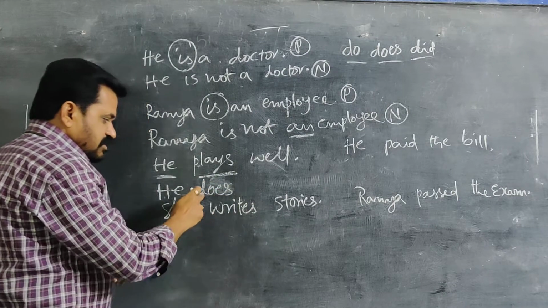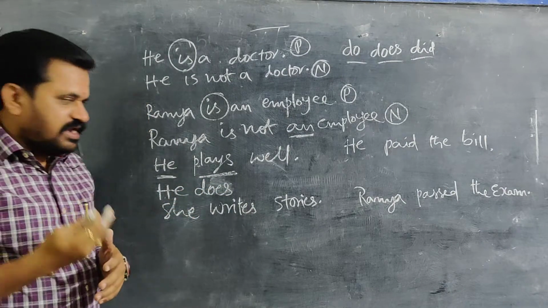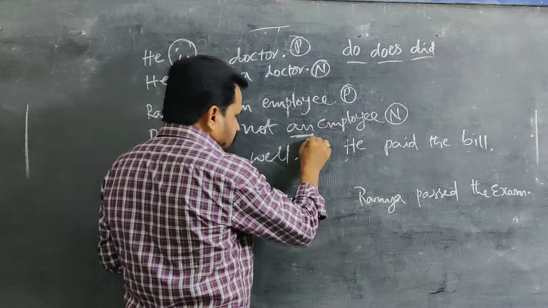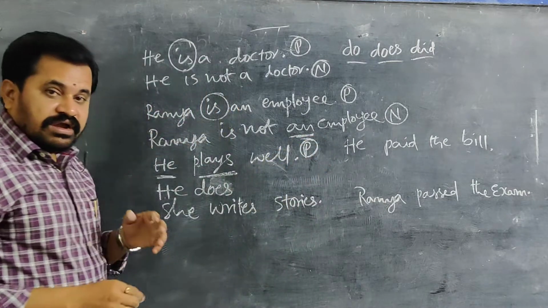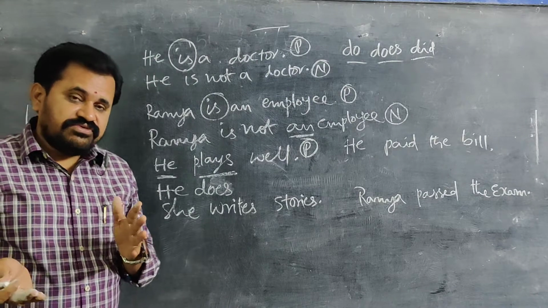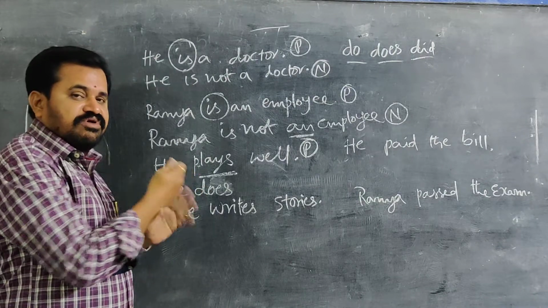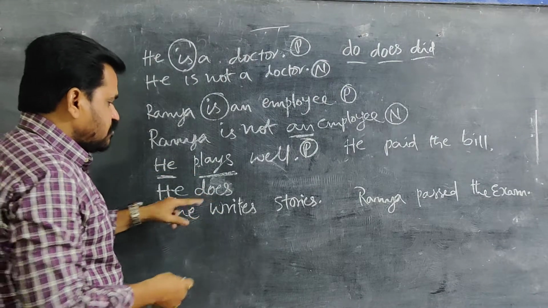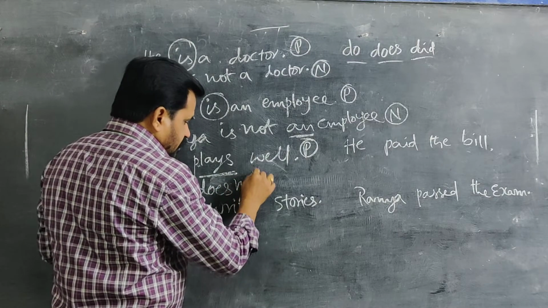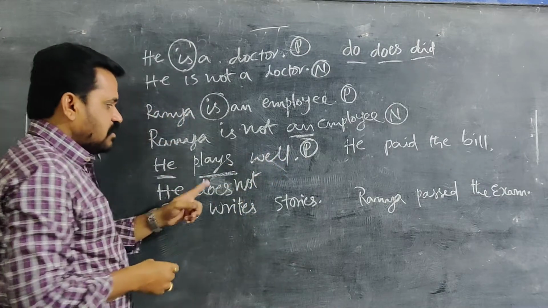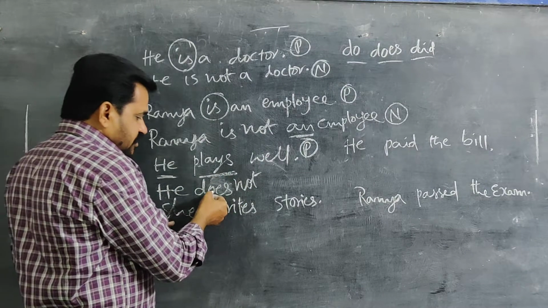Why are we writing this? To make the positive sentence negative. And for the use of not, we are taking the help of this does. After this does only, you can keep not. He does not. Here, after do, does, did.